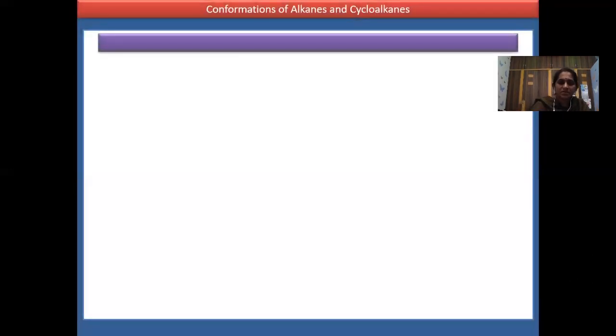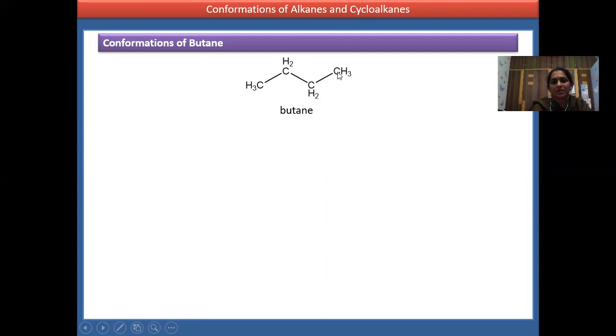Now, we'll see the conformations for butane. Butane has the formula C4H10. These two carbons are the rotating axis, and around each carbon there are three groups: two hydrogens and one methyl.